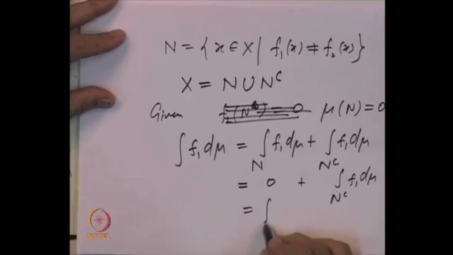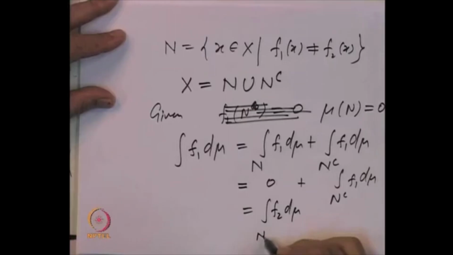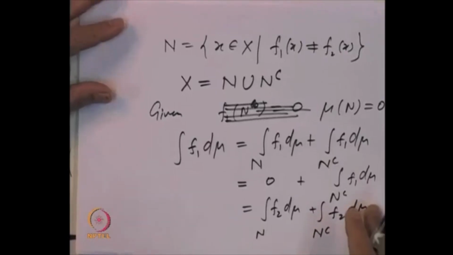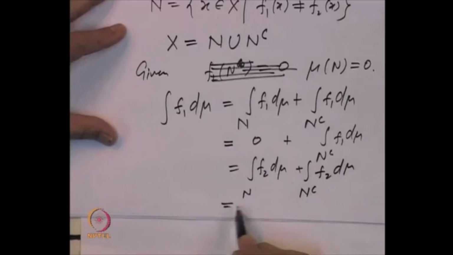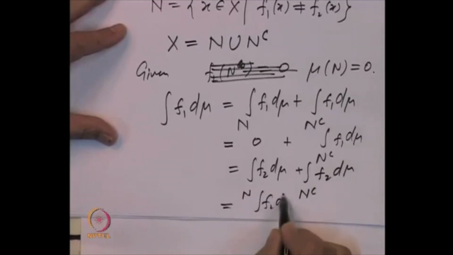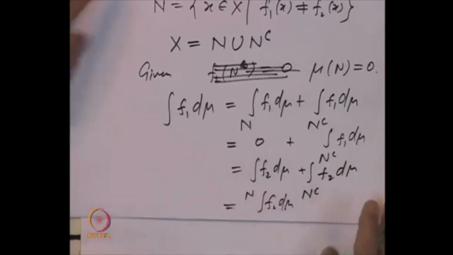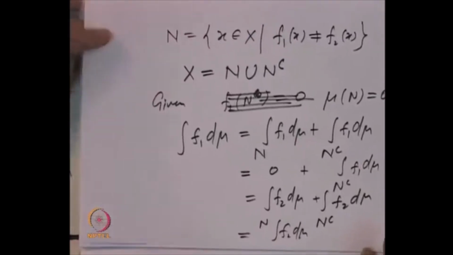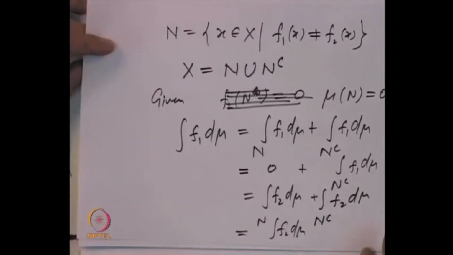But this is also the same as the integral over N complement of f 2 d mu, because on N complement f 1 is equal to f 2, and that once again is equal to the integral of f 2 d mu. So the integral of f 1 d mu is equal to the integral of f 2 d mu.